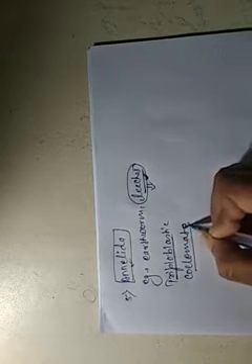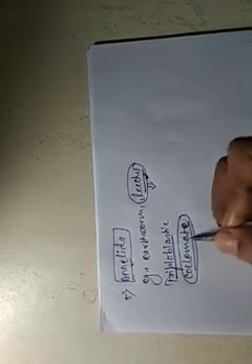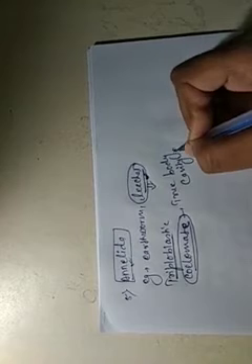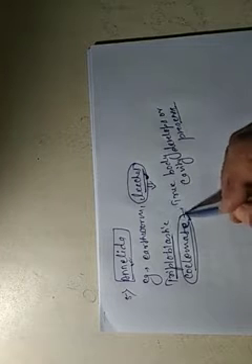So this is triploblastic, and this is coelomate, meaning a true coelom, a true body cavity, is present. From this Annelida, the next phyla are always coelomate because the body has developed into the coelomate category.